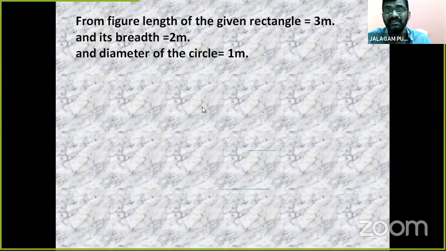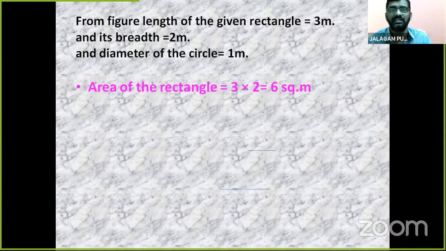What is the radius of the circle? R is equal to D by 2, so 1 by 2. The diameter of the circle is 1 meter. Now see, children, the area of the rectangle. Why do we use the area of the rectangle? Because the total rectangle area is the total region, the possible region. That's why we take the area.